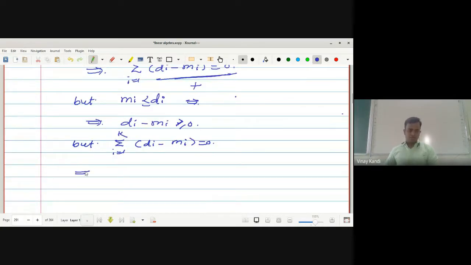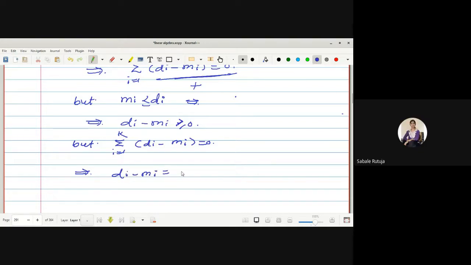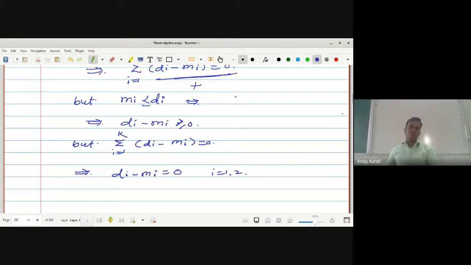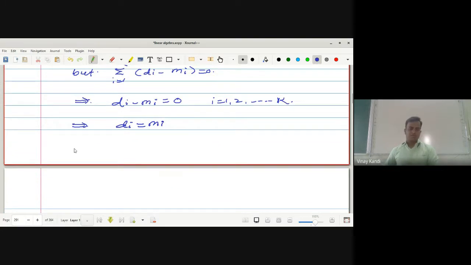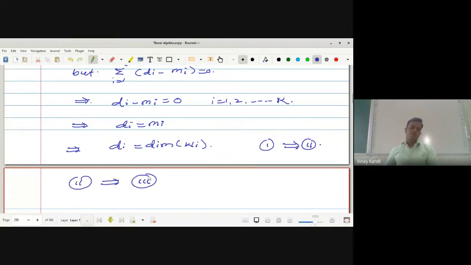This implies d_i minus m_i must be equal to 0 for i running from 1 up to k. That implies d_i is equal to m_i. This implies m_i is the dimension of W_i. This is one implies two. In the next lecture we will prove second implies third and third implies one. This will be proved in the next lecture.